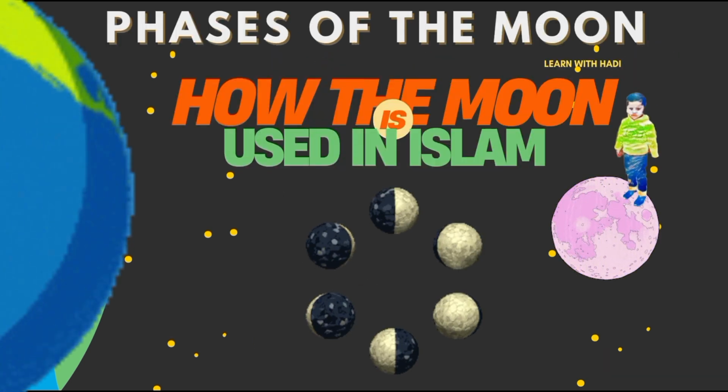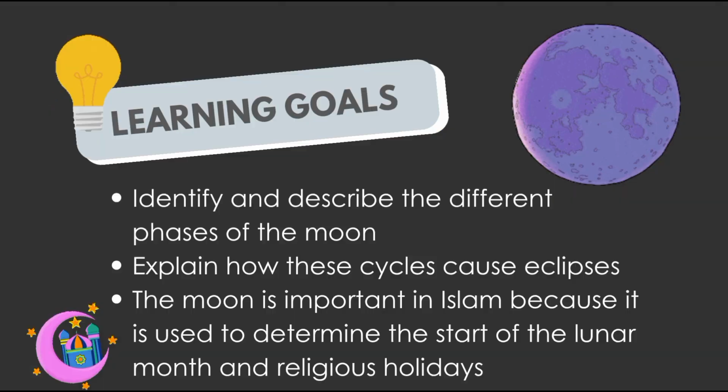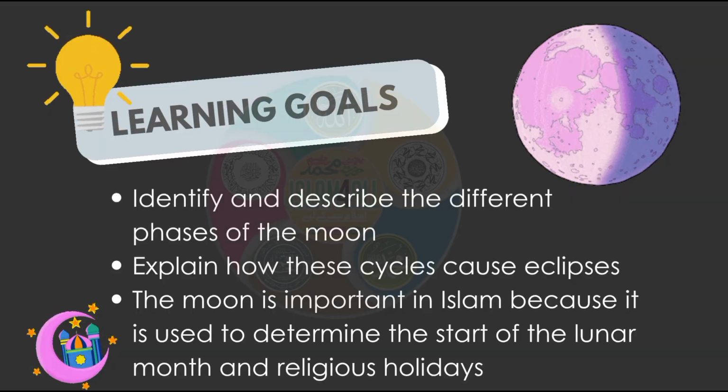Learn with Hadi. Learning goals. Identify and describe the different phases of the moon. Explain how these cycles cause eclipses. The moon is important in Islam because it is used to determine the start of the lunar month and religious holidays.